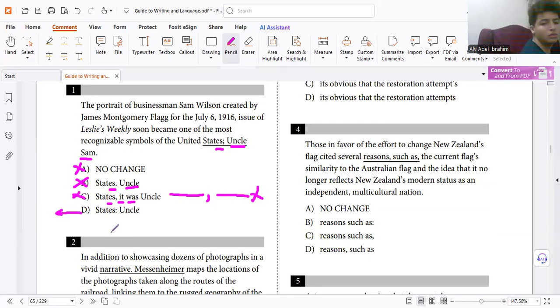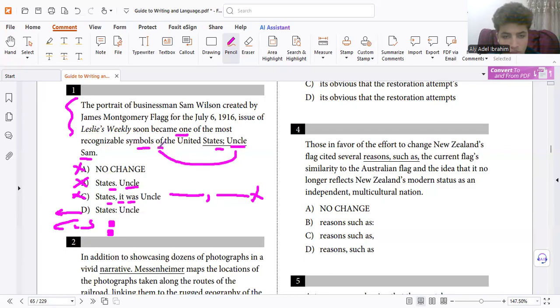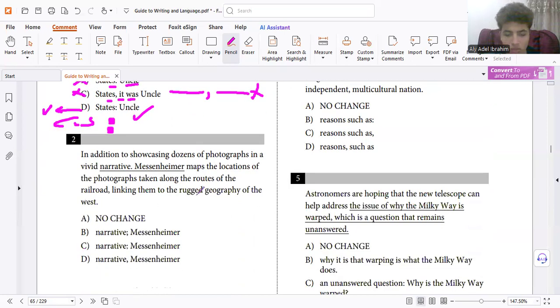For calling, before calling, it's complete here. Yes. After, I don't care. But does it refer to something mentioned? Yes. He said it became one of the most recognizable symbols. So this is one of the symbols. So calling is correct. So D is correct. Just check the rules. Just check the rules.